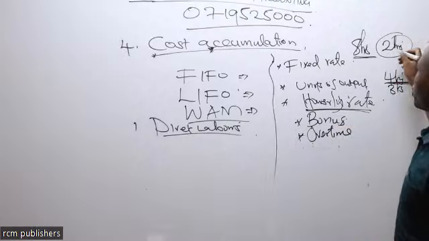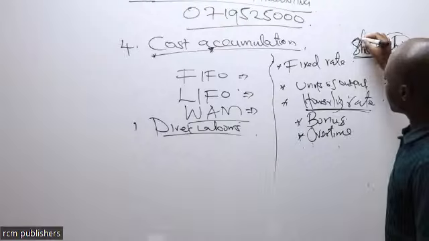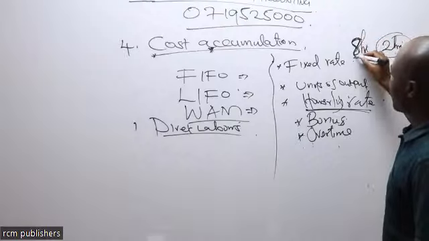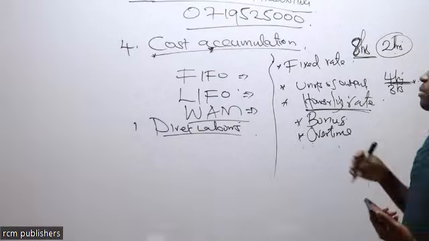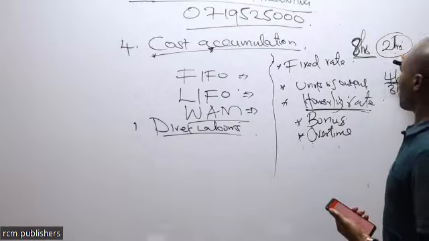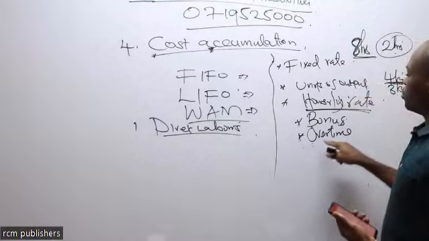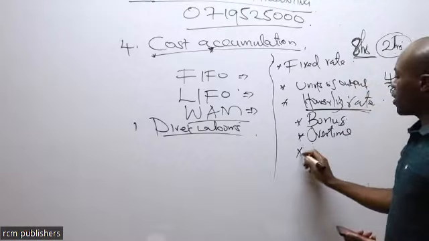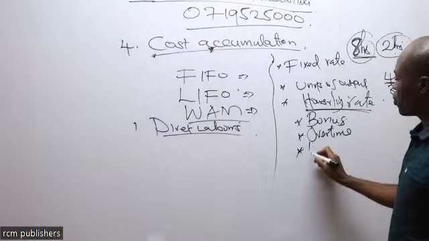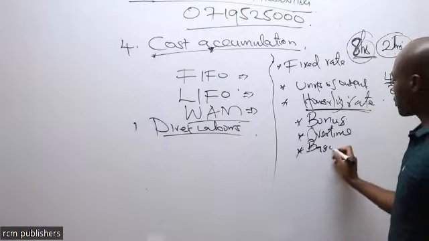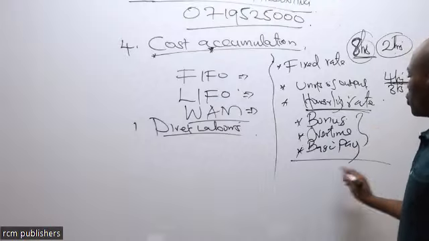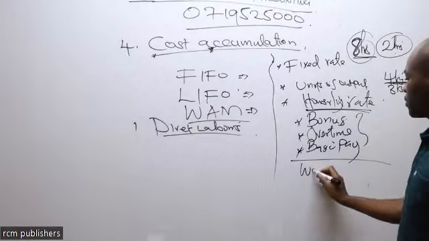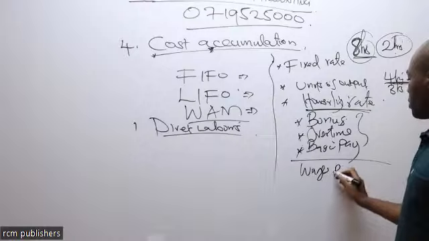These 2 hours will earn you what we call overtime. Remember, the 8 hours here is the normal hours for you to work. But when you've worked extra hours after 8 hours, you're going to be paid what we call overtime. So the 8 hours here is what we call the basic pay. When we combine these three, we are going to get what we call wages payable.